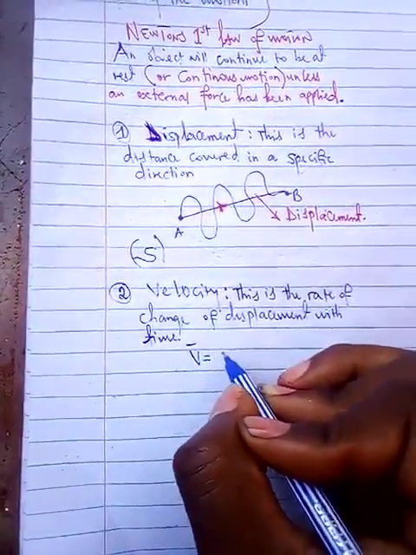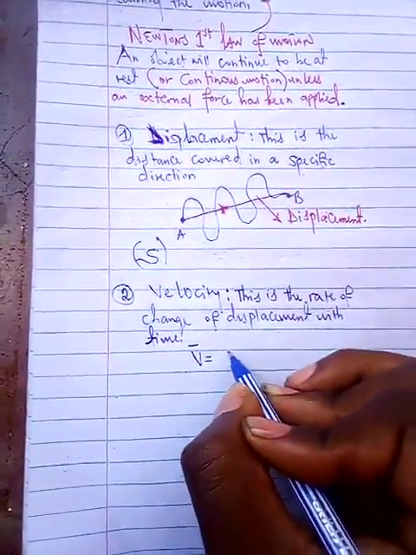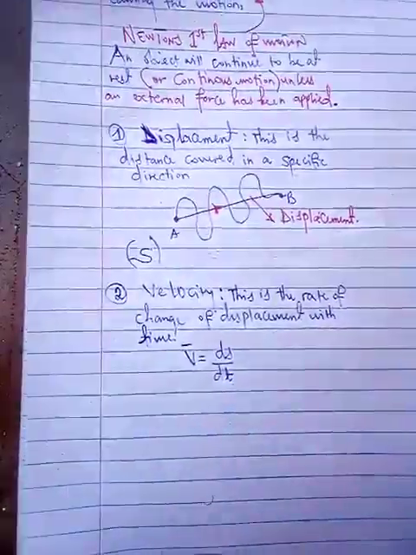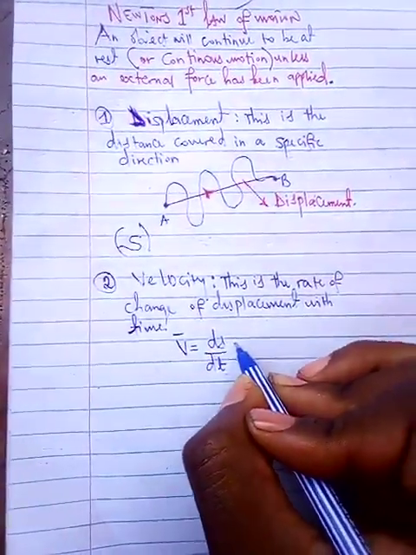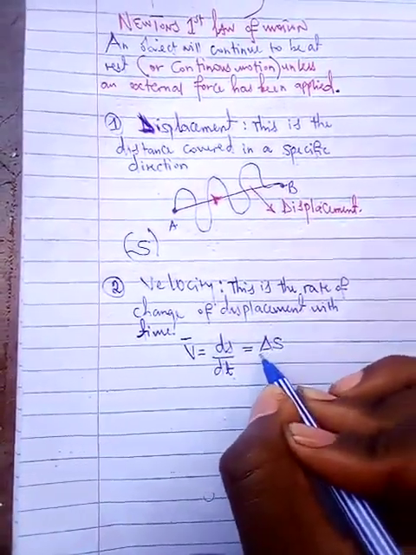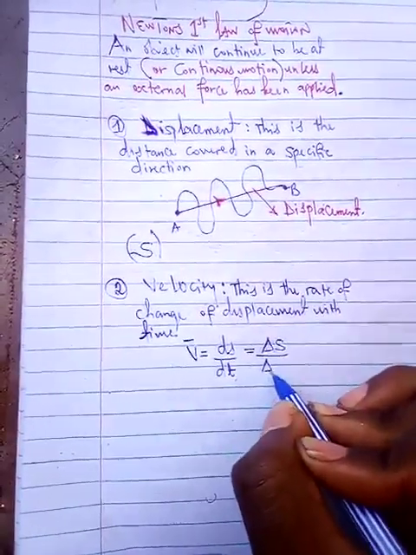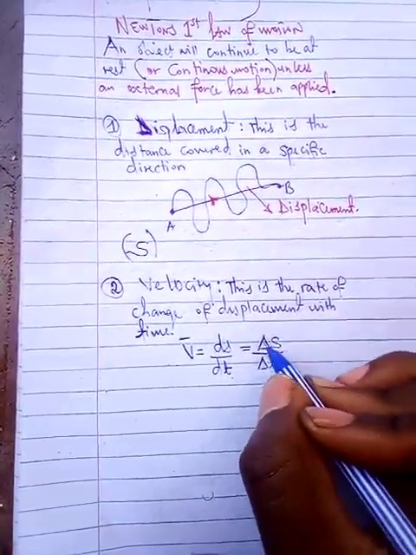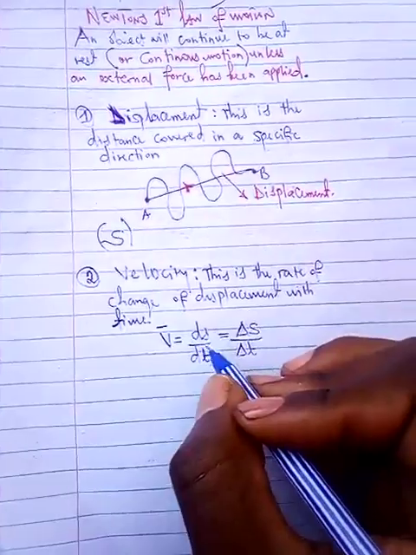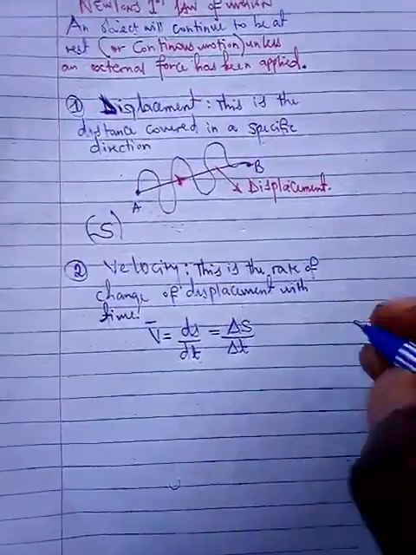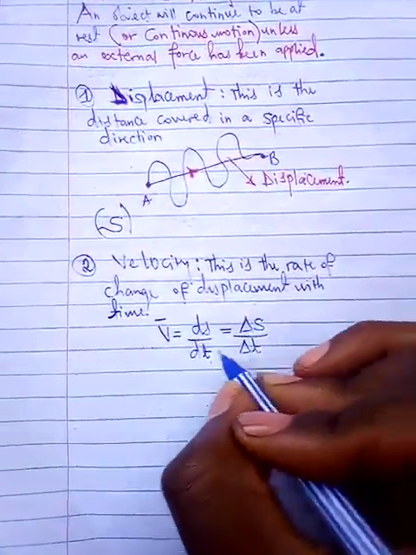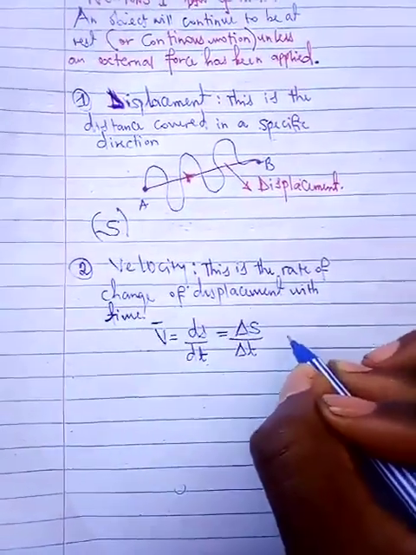It will be equal to ds/dt, but more commonly this is just going to be written as change in s over change in t. And this velocity that we're talking about here is measured in meters per second.